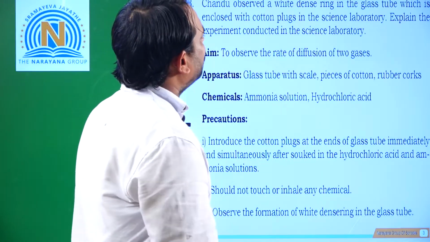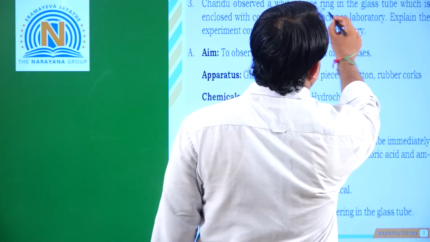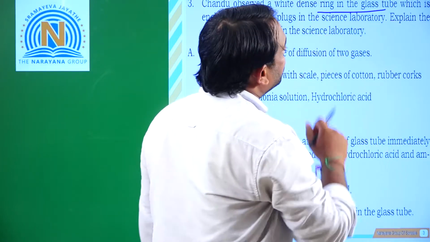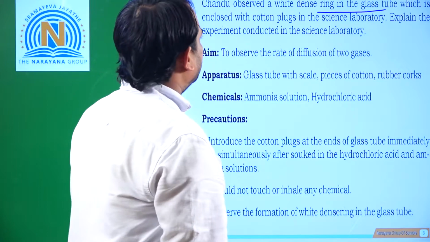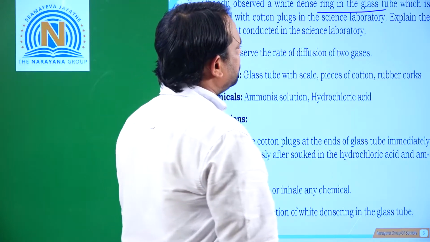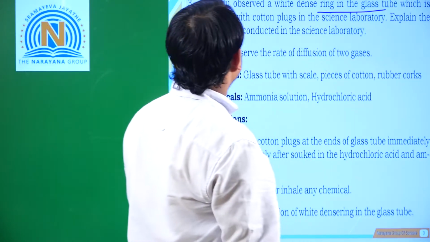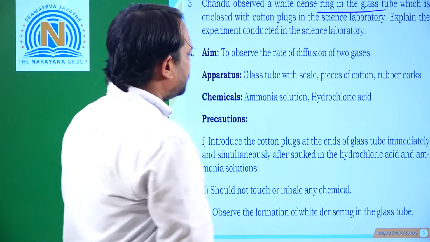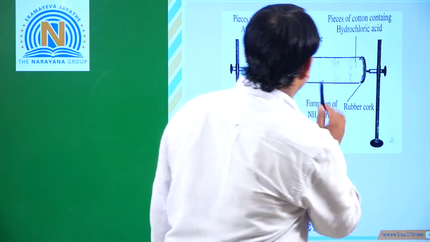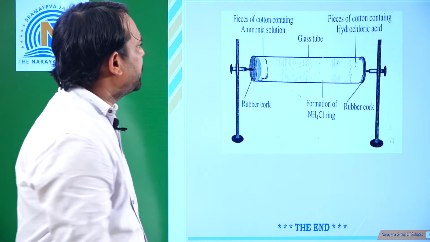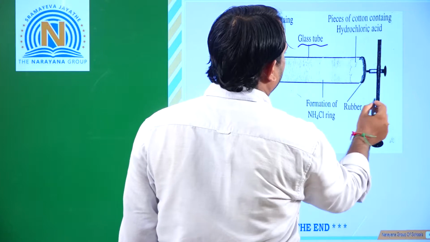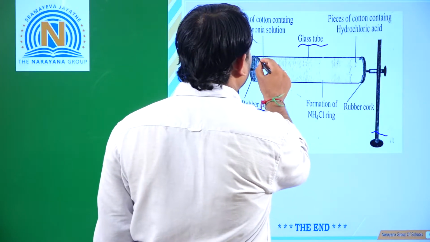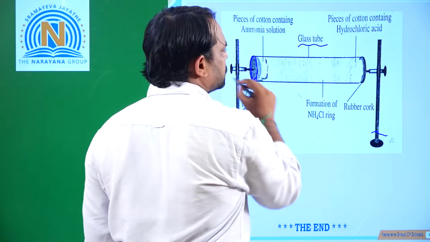Chandu observed a white dense ring in the glass tube which is exposed with cotton plugs in the science laboratory. So this is a lab activity, the first lab activity in our textbook. The diagram is like this. What are the apparatus here? Rubber corks, glass tube, and a stand.